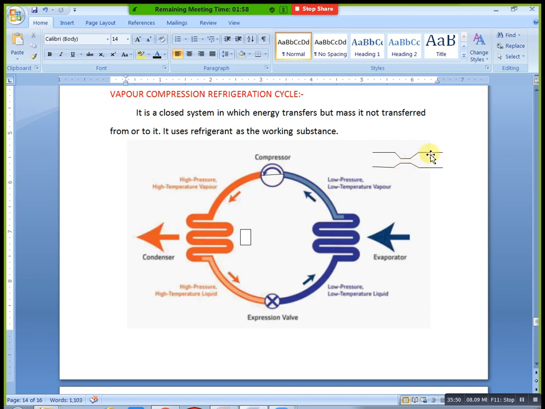After going like this, it passes through the evaporator. What is the evaporator function? Liquid to vapor condition. We use the evaporator for changing liquid phase to vapor phase, na. Then our air or vapor passes to the compressor. Here also we have one fan. By using this fan, you get your cool air. Compressor is only for increasing temperature and pressure.